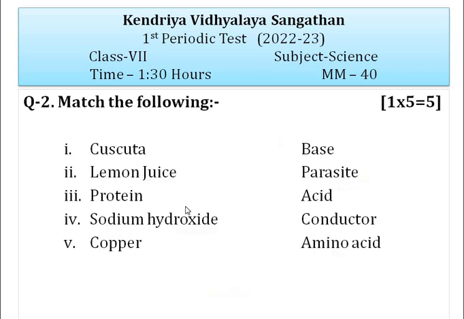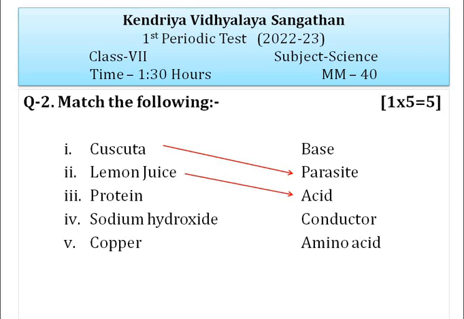The next question is match the following. Cuscuta is commonly known as amarbel, and we know that cuscuta is an example of a parasite. A parasite means a plant that lives on another plant and gets its food from it. Lemon juice describes the amount of acid in a substance.